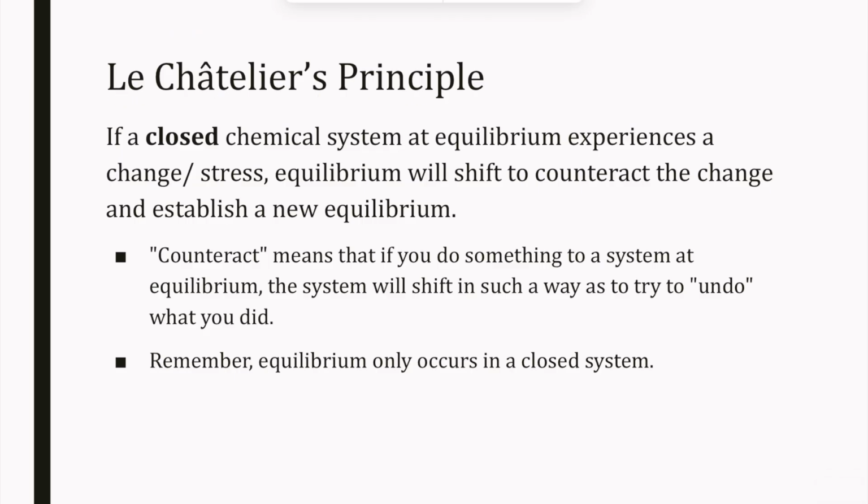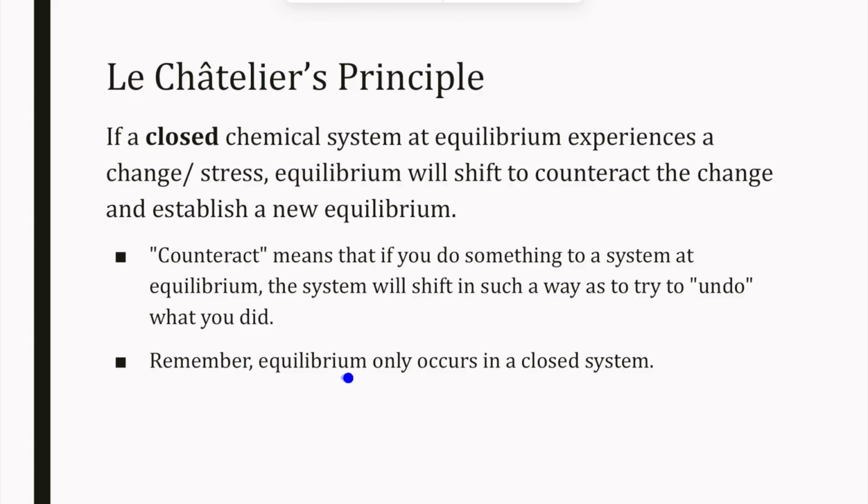Le Chatelier's principle says that if a closed chemical system which is at equilibrium experiences a change or a stress, equilibrium will shift to counteract the change and establish a new equilibrium. So what does counteract mean? That means that if you do something to a system at equilibrium, the system is going to shift in a way to try to undo that change. So if you add something, like heat or a new chemical, to that system, it's going to use it up, trying to get back to equilibrium.